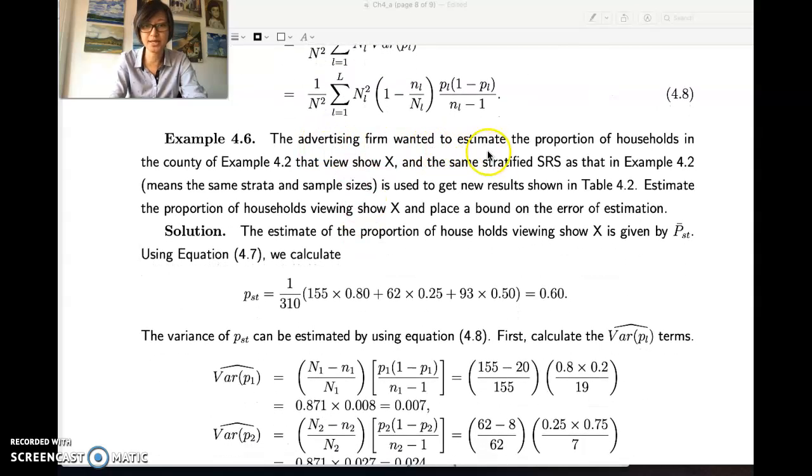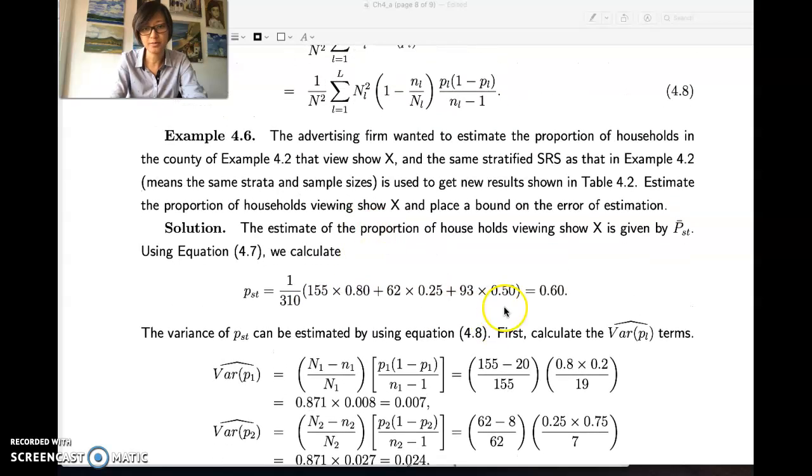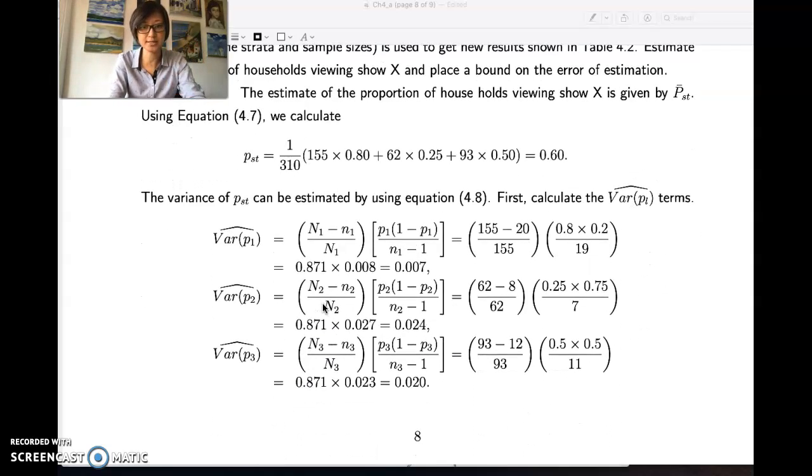An advertising firm wanted to estimate the proportion of households that watched the Oscar show. So we add up 0.8, 0.25, 0.5 by the population weighting. Overall, this is about 0.6. We can also calculate the estimated variance for each of the strata.